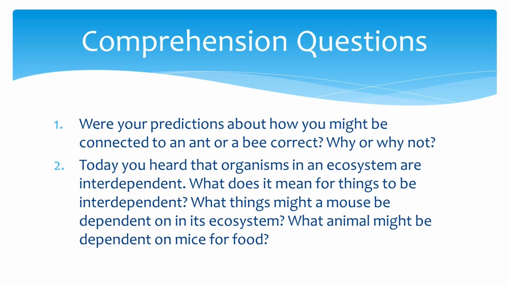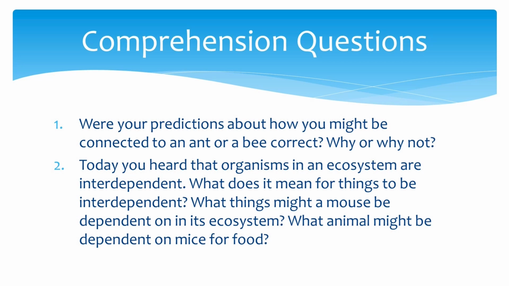All right, class. Now that we've finished our read aloud about producers, it's time to put on our thinking caps and dive into some comprehension questions. Take a moment to think about your predictions regarding how you might be connected to an ant or a bee. Were your predictions correct? Why or why not? Discuss with your partner. Now, who would like to share their thoughts with the class? Remember to restate the question in your response and provide a complete answer.